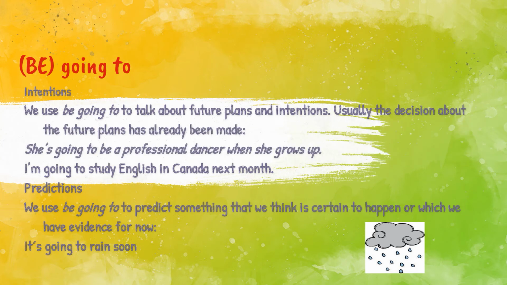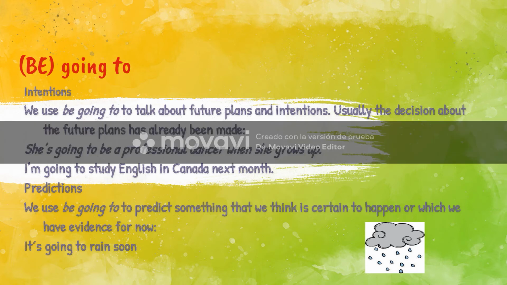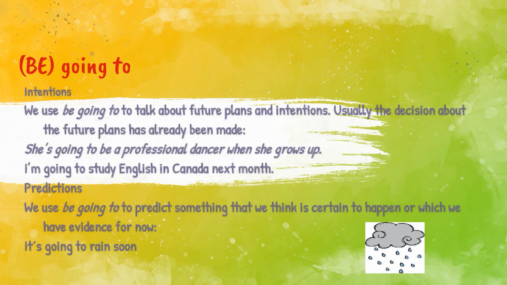It's going to rain soon. Imagine that you are outside and you look at the sky and say, it's going to rain soon. But wait, how do you know it? Well, if you look at the sky and there are black clouds or it is cloudy, the possibilities of rain are huge. So, we can say that be going to refers to the near future and plans.